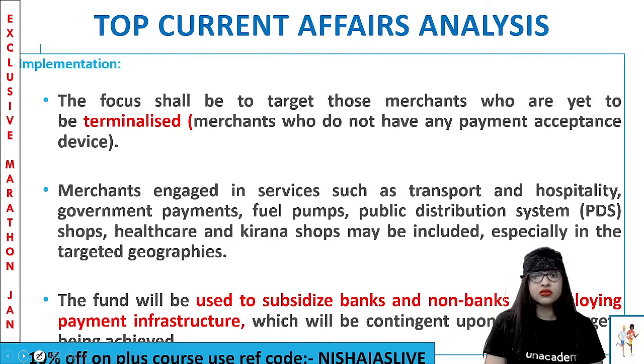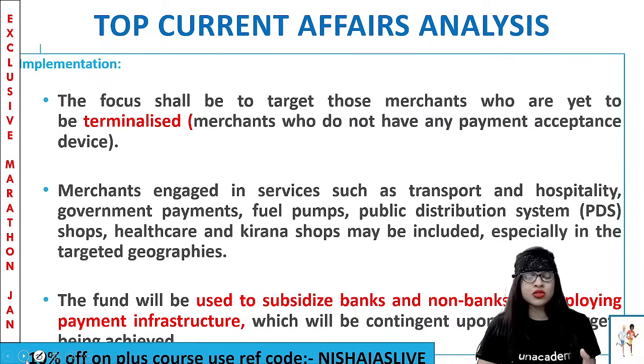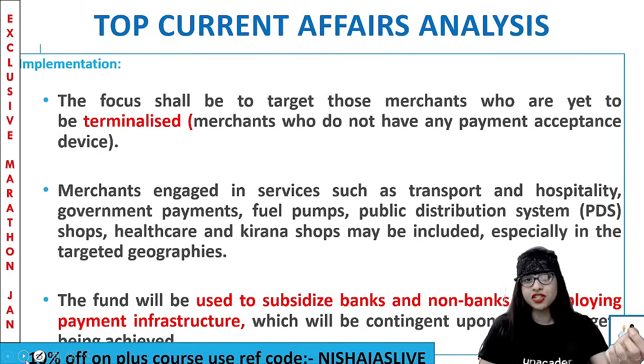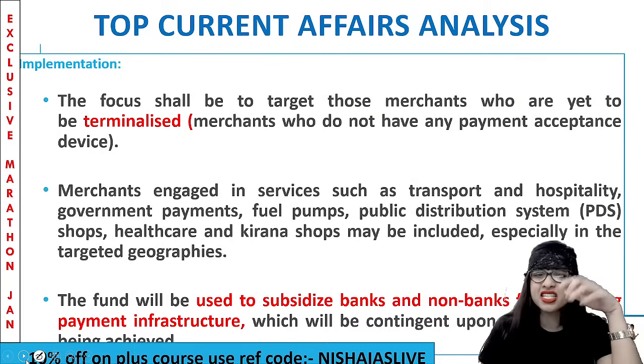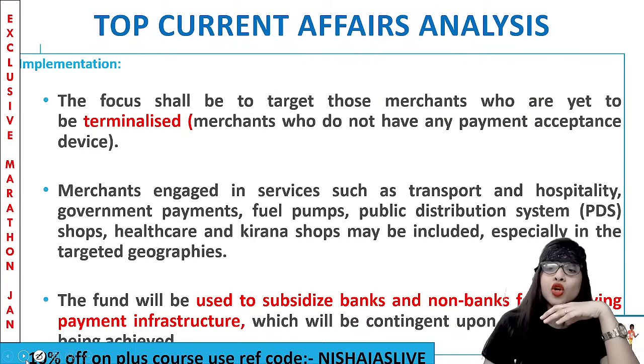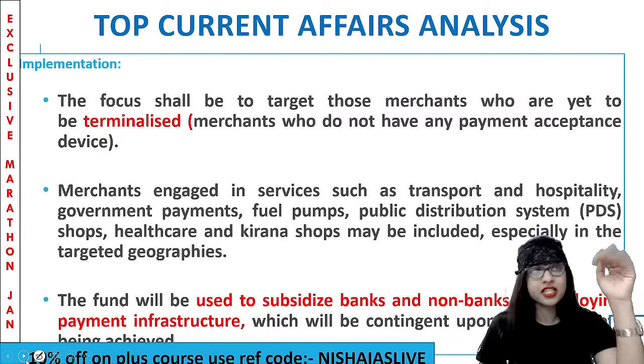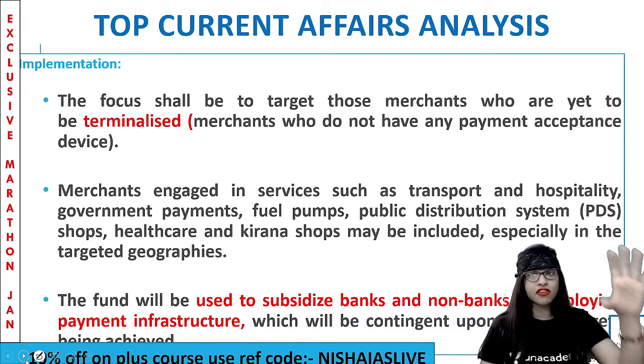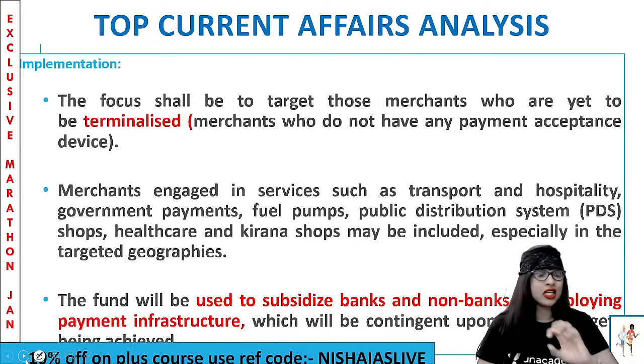Now, how will this be implemented, my young officers? Through the PIDF scheme, the focus of RBI is to target those merchants who are yet to be terminalized. What is terminalized? There are a few merchants still today who do not have any payment acceptance devices. They still depend on cash. They do not have any sort of payment acceptance device like POS or scanning or QR.